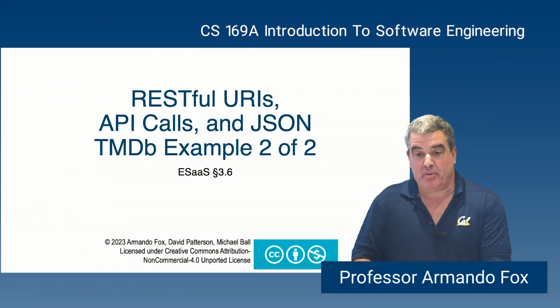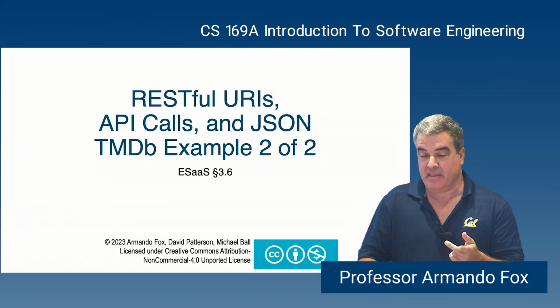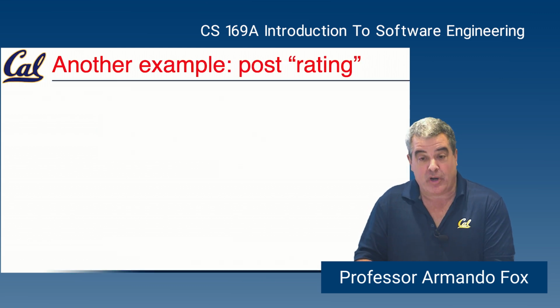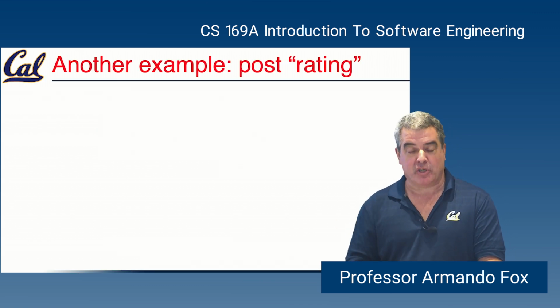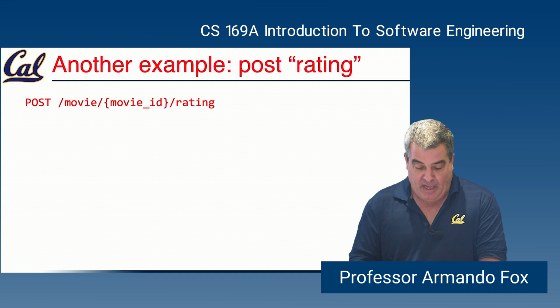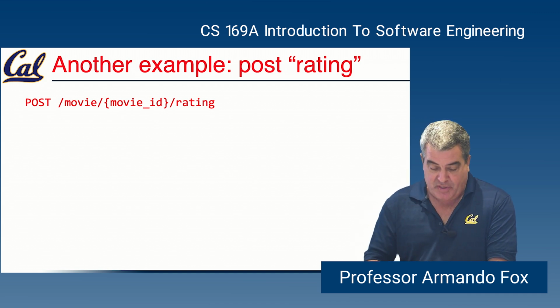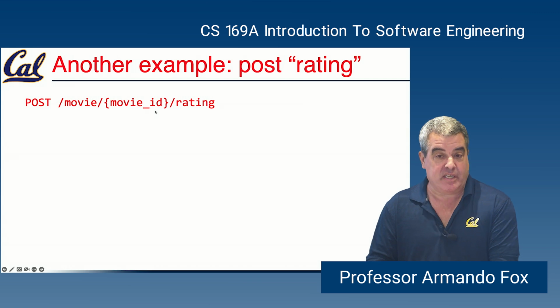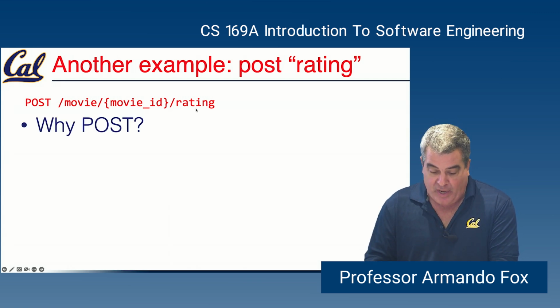So let's do a slightly more complicated example where we're going to modify data. That example was just using a get to get some information. Now we're going to try posting a rating, like how many stars from 1 to 10 do I give this movie? If we look at the developer page again, we'll see that for this one, we have to do a post. The URI has to include the movie ID. We're going to use 62 again, and rating.